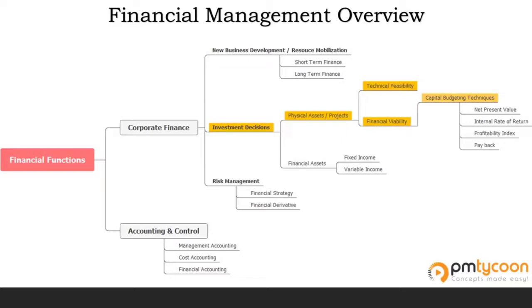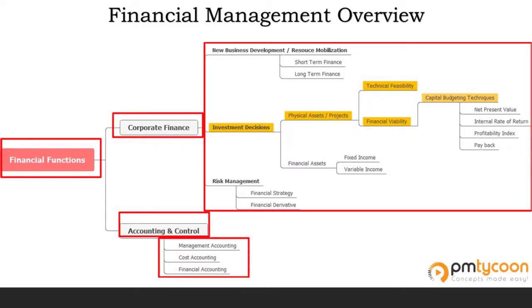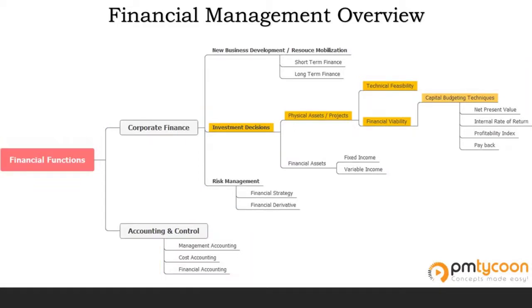If the project is technically feasible, then the organization would conduct the financial viability study to know whether it is worth investing the money in the project or in some other asset or project. So if you plan to become a financial management guru, learn all these functions. Okay, let's move on to the next slide.